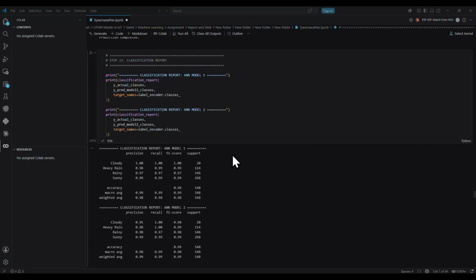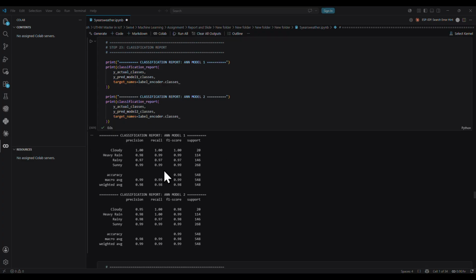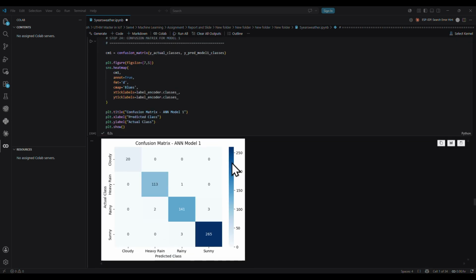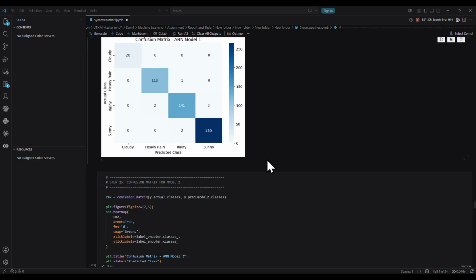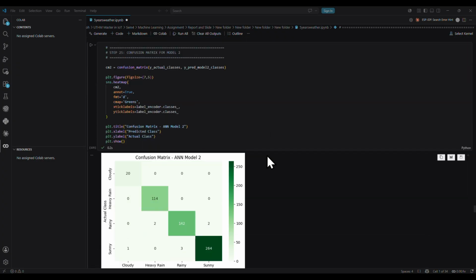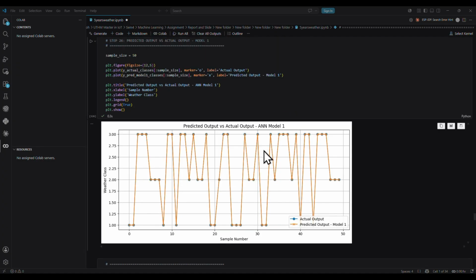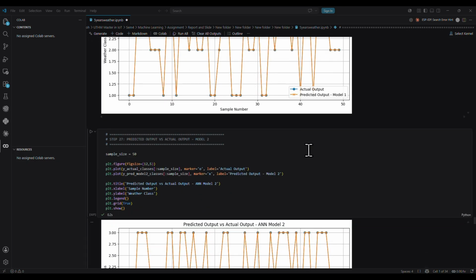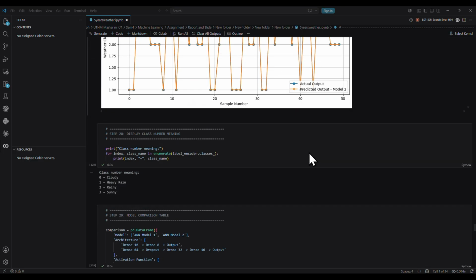Then in step 23, you can see the classification report. It shows the precision, recall, and F1 score for each weather class individually. It gives a more detailed view of performance beyond just accuracy. And then steps 24 and 25 are about the confusion matrices, and 26 and 27 are about the predicted versus actual output for the two models.